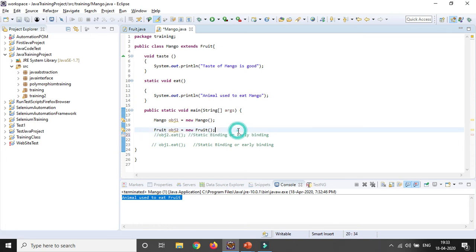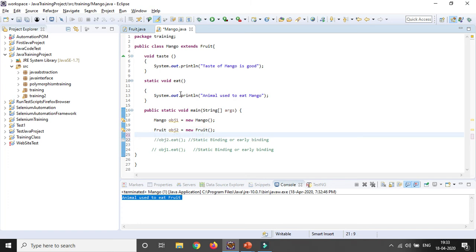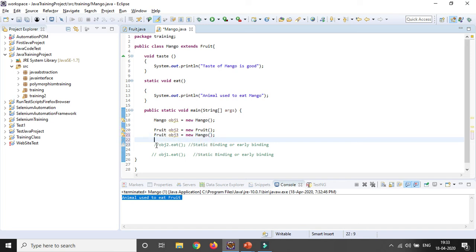Now create an object or instance for the parent class using the child class reference, okay, so I will create a fruit object 3 equal to new, and the reference will be my child class.